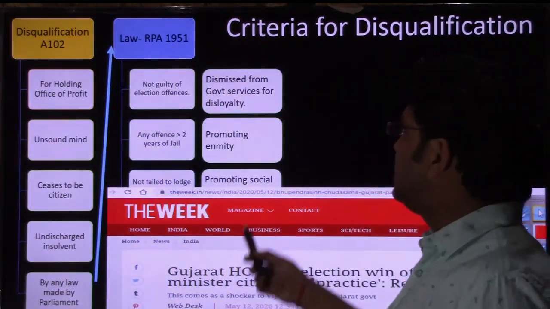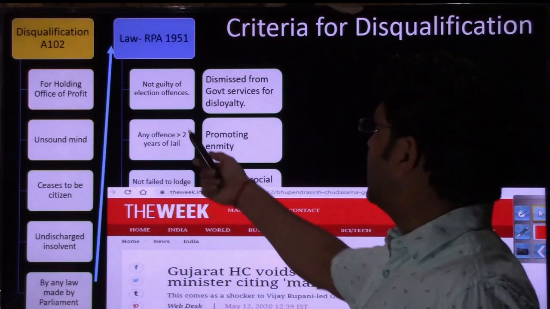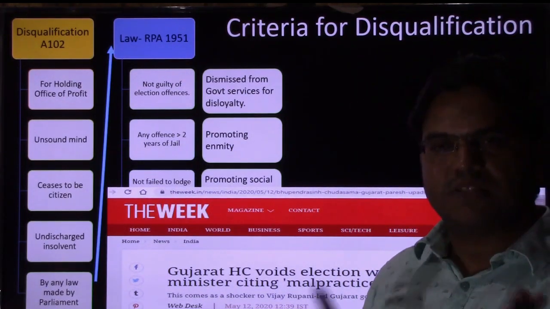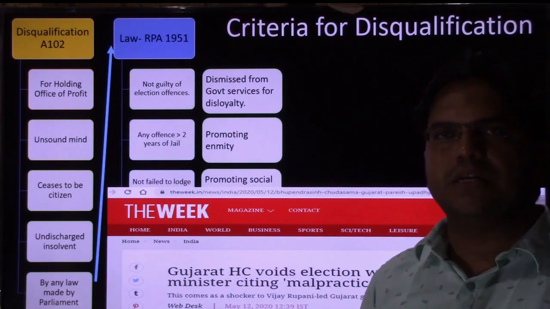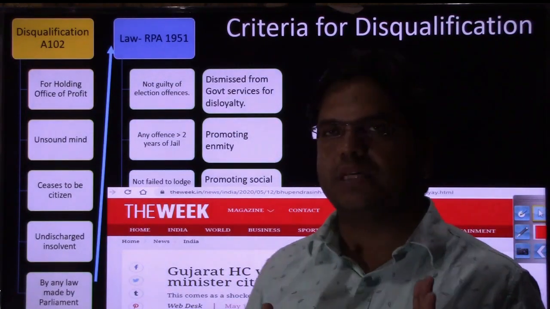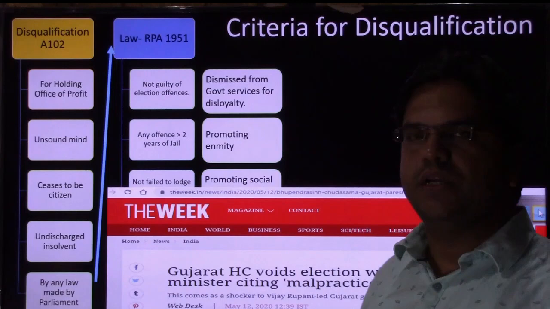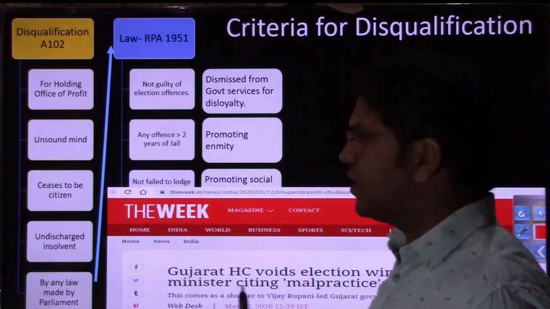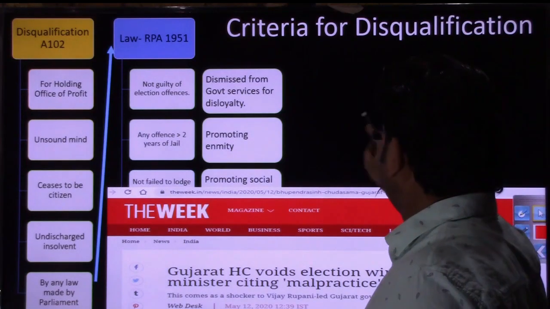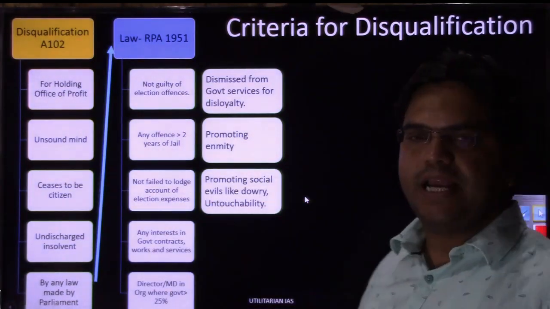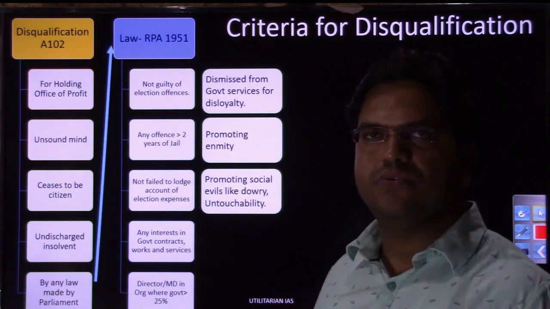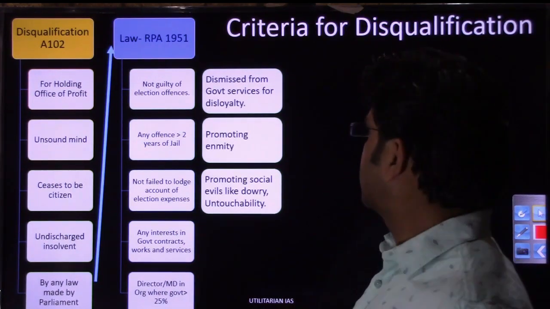So if you are indulging in any kind of activities that can be put in the election offence category, your election, despite you having become a member of the Legislative Assembly or a member of Parliament, can be voided. If 2 years down the line, 1 year down the line, a case is filed, and if you are found guilty, your candidature as an MP or MLA can be suspended. That has happened. Just 3 or 4 days ago this news came up from Gujarat, you can check your current affairs.